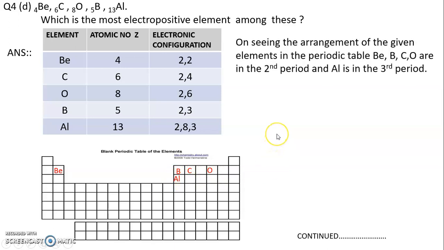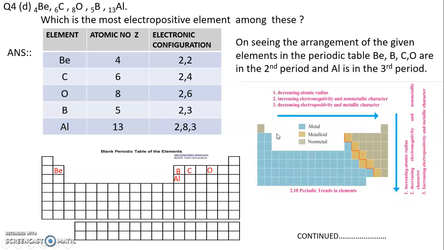Now we refer to the periodic trends on page 26. Here, the most electropositive element. So let's check the trend. Decreasing electropositivity when we move from left to right across a period, and increasing electropositivity when we move down the group. So we have two conditions. Across the period, what is happening to the electropositivity? It is decreasing, and down the group, the electropositivity is increasing.